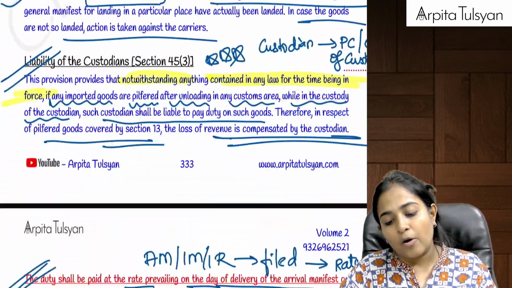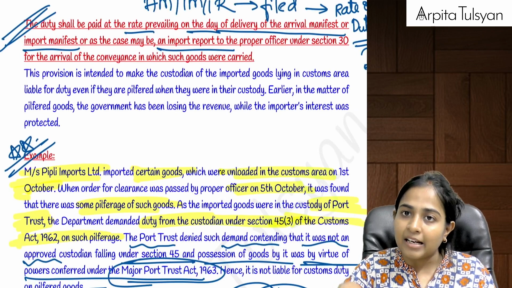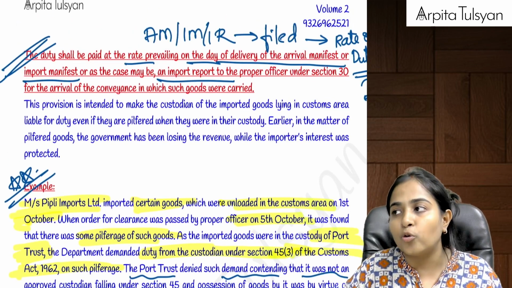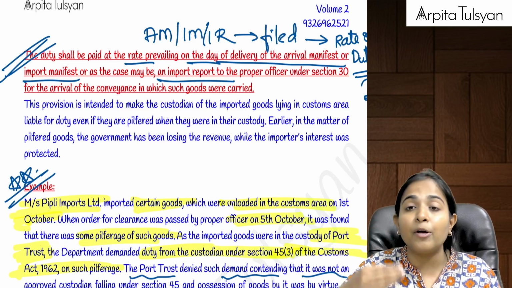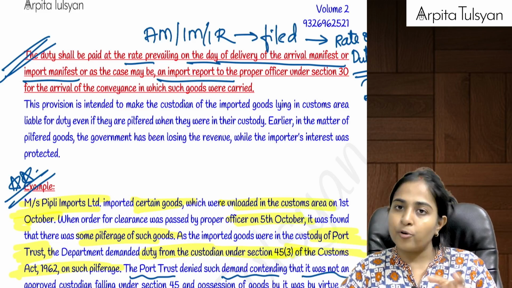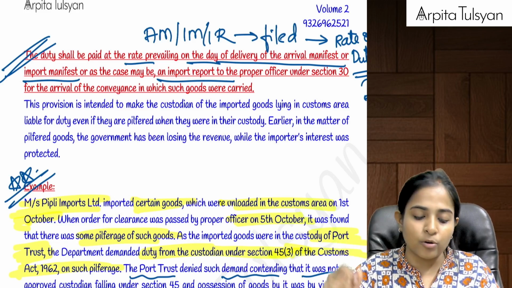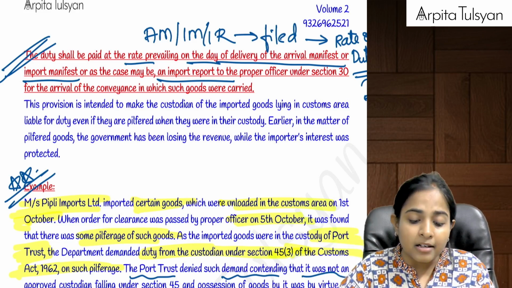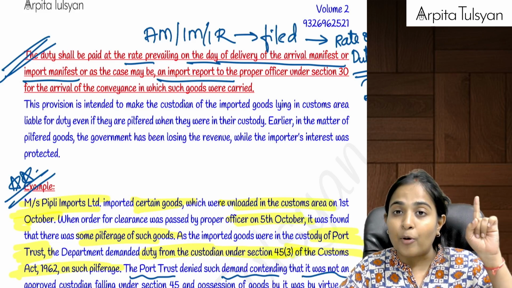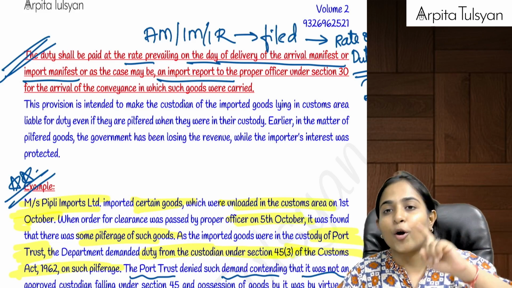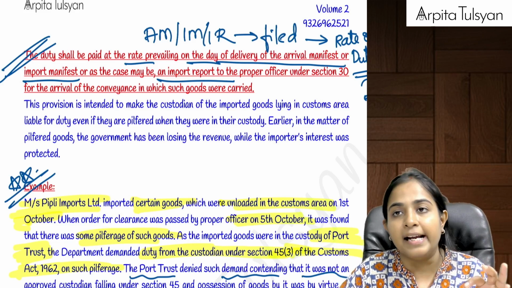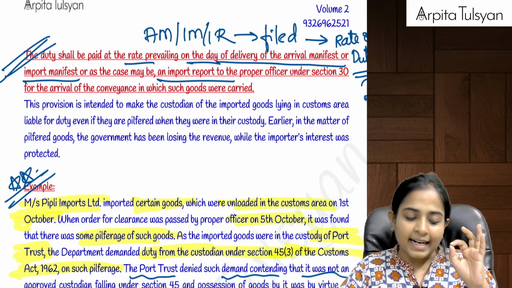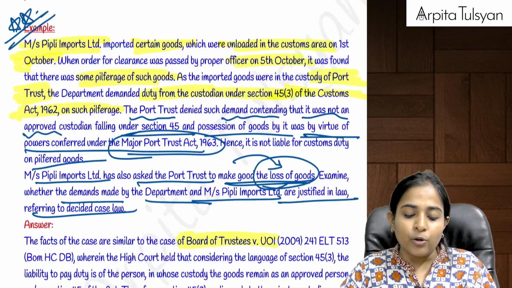Now let's say there is a port where there is a custodian who is approved by the principal commissioner or commissioner, then is he liable to pay the duty on those pilfered goods? Yes, he will have to pay the duty on those pilfered goods to the department. At what rate, or on which date's rate will it be considered? The date on which that import manifest, the import report or the arrival manifest was filed. On that date, whatever was the rate of duty, at that rate we are required to pay the duty to the government.